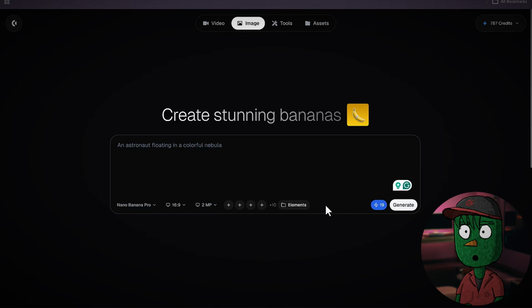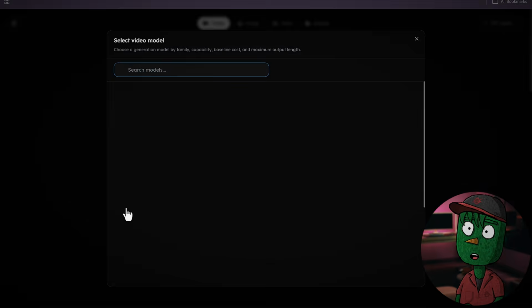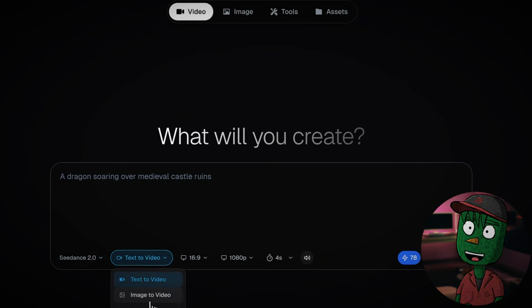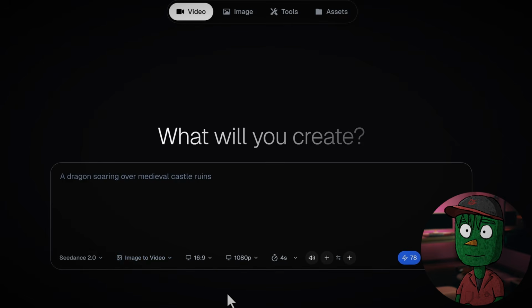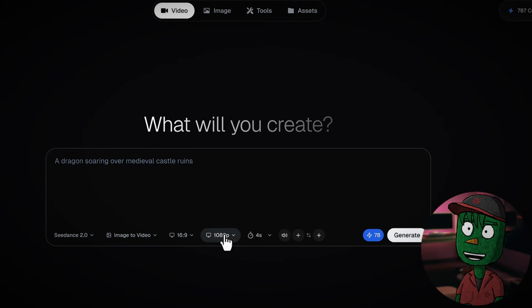The next thing we can do is to convert these images into animation. And to do that, we can still do it here. All you need to do is come to the video here and change it, alright? So now, the next thing is to come down to Select Model and choose your preferred model. For me, I like going to Seedance 2.0 because it's the best in my opinion. Then make sure you change text to video to image to video, okay? So once you've done that, the aspect ratio can be in 16:9. And then the resolution is also very good on 180p, but it's going to consume more credits.